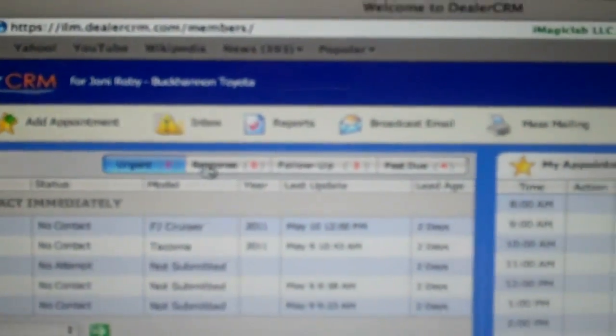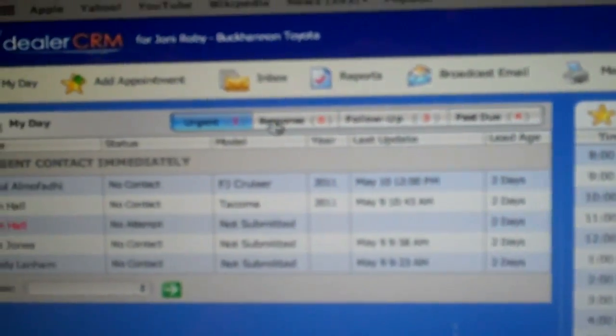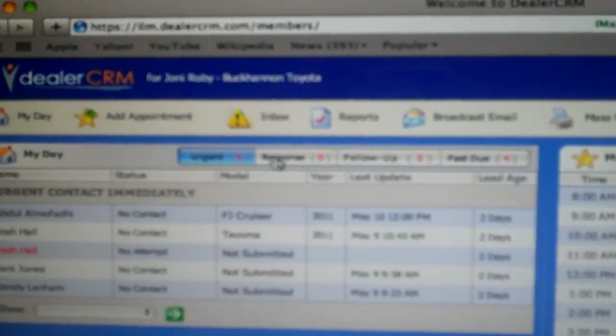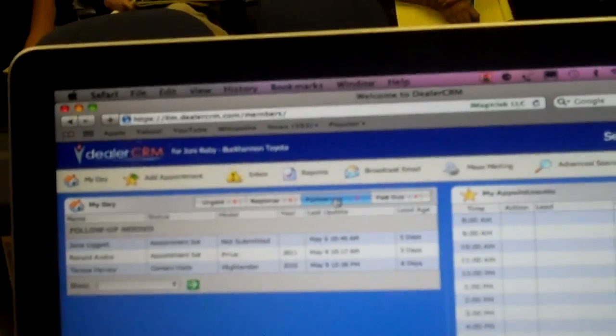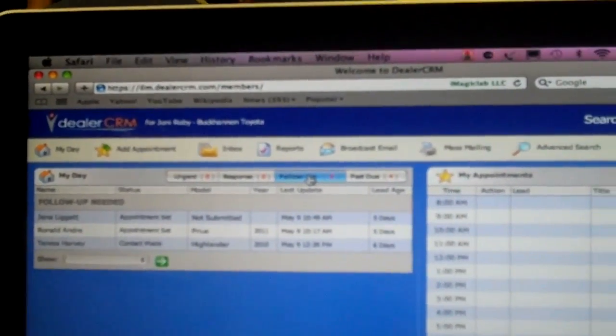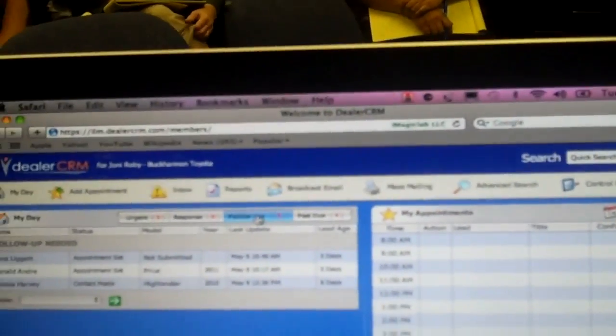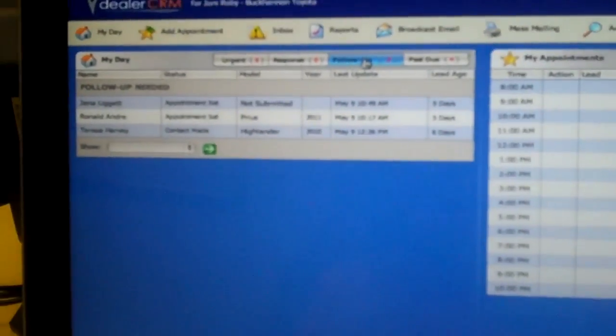Then you're going to click responses. Those are anybody that emailed you back, and you handle it on a case-by-case basis. Now, if you've handled all of your urgents and all your responses, then you should click follow-up. Follow-up is your all active leads. What should be in your follow-up section are all leads in whatever category other than they set an appointment and they're ready to buy a car.